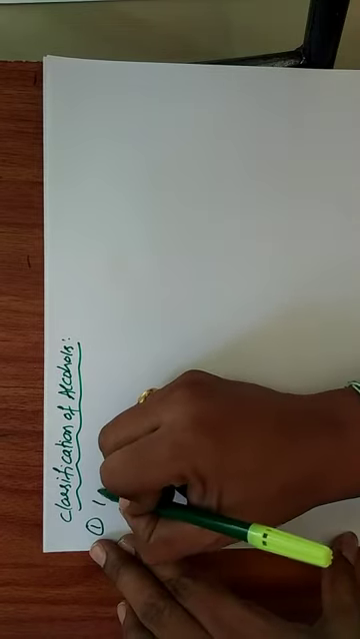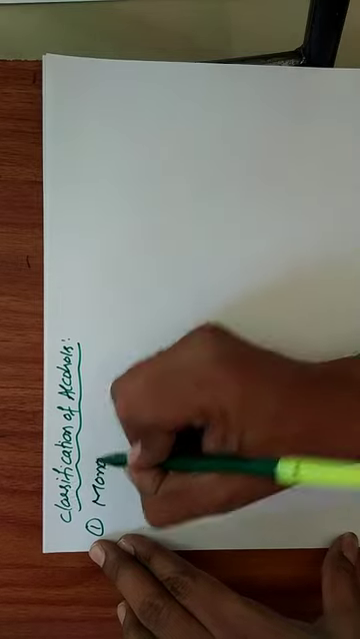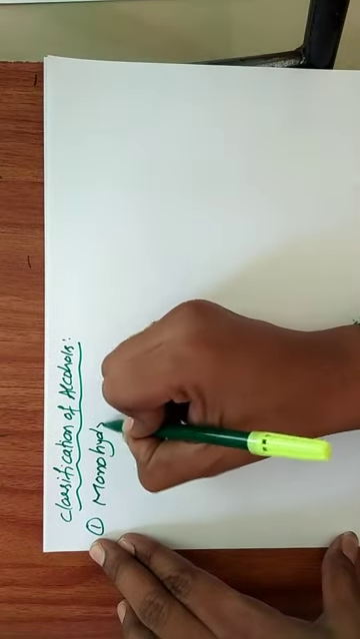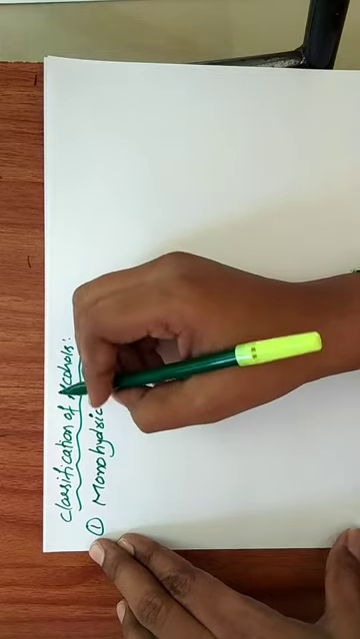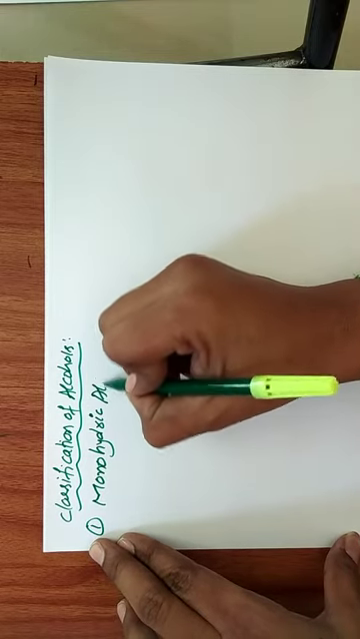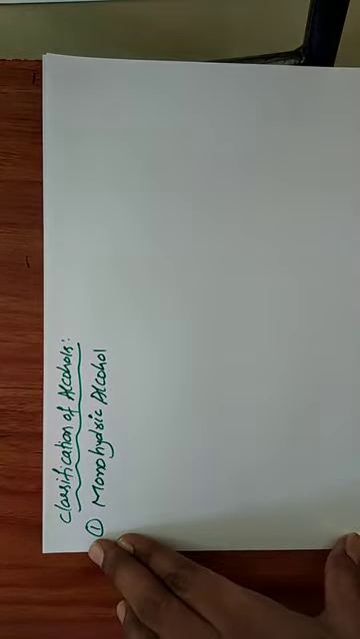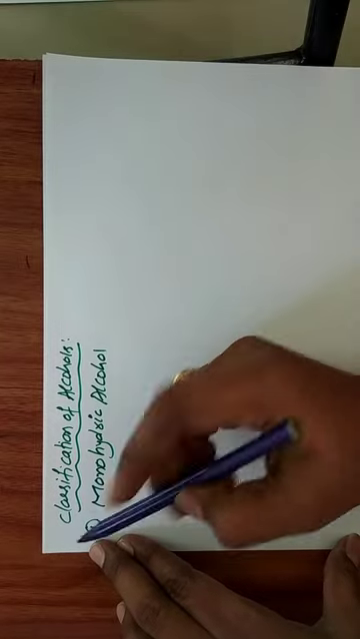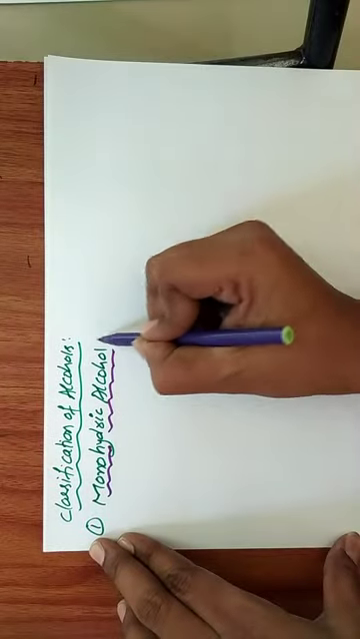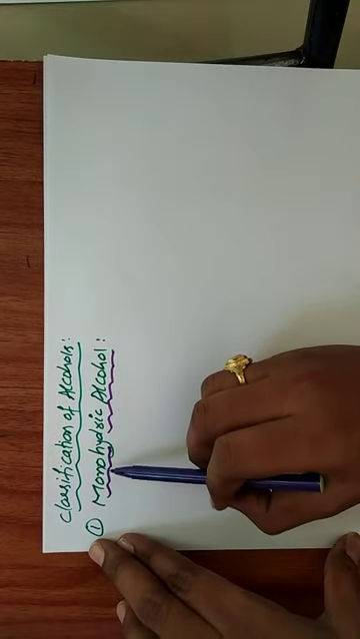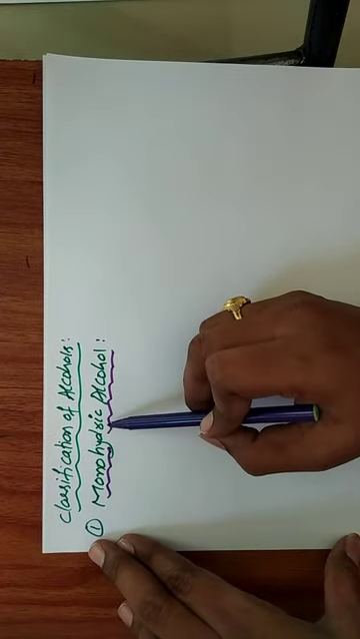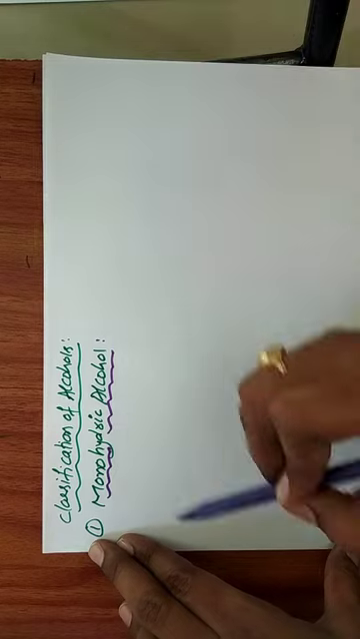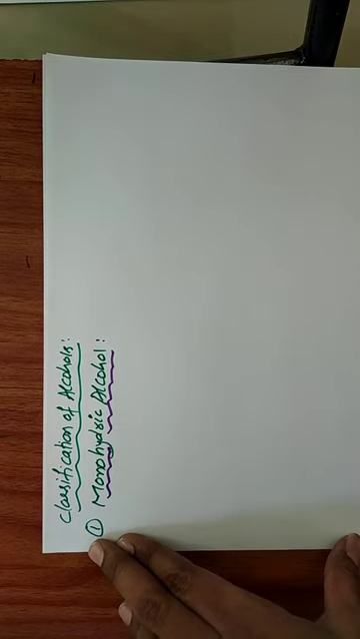Here, monohydric alcohol. So in the case of mono, what is the meaning of mono? Monohydric alcohol. Already we know mono means one, hydric means OH group, alcohol. So what is the definition of monohydric alcohol?